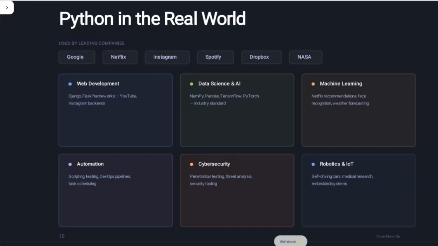Then it can also be used in cyber security, such as penetration testing, meaning understanding what cyber crimes are happening, how they happen, and how to solve them. Then robotics and IoT: if you are making any robots or models, you can use Python code to run them.